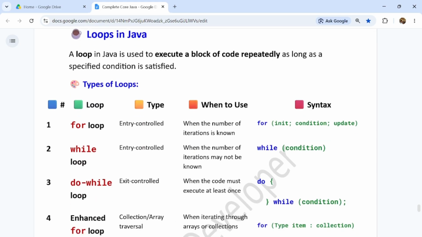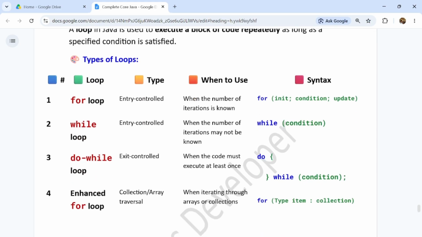So here are the types of loop, guys. There are usually four types of loop: for loop, while loop, do while loop, and enhanced for loop, guys. This is the syntax. The for loop looks like this, the while loop looks like this, the do while looks like this, and the enhanced for looks like this, guys.